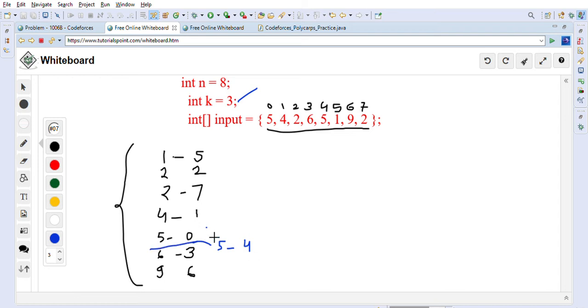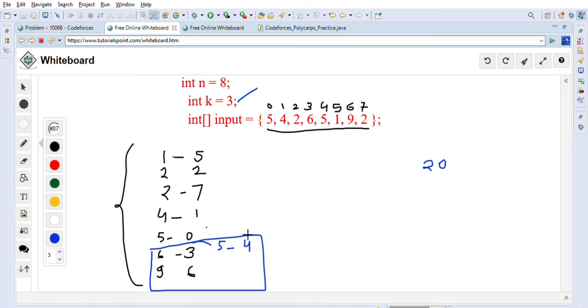So the k will be these three basically we will choose, right? K means 3, means these are the three we will choose. So after we choose this, what we will do is we will first sum these things, right? 5 plus 6 plus 9. So we already getting the total profit, maximum profit 20 here. So that is how we will get the total profit and we will print it.